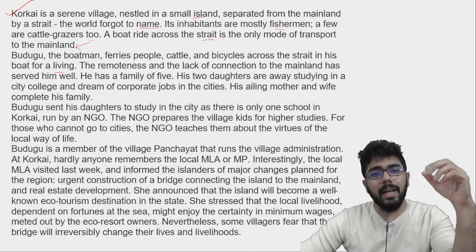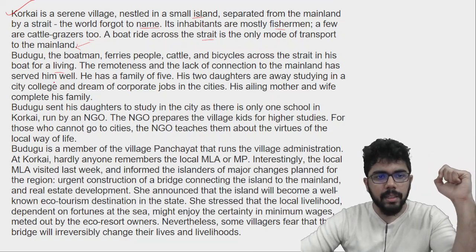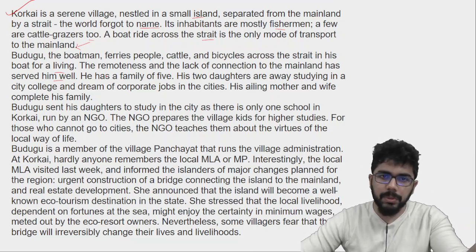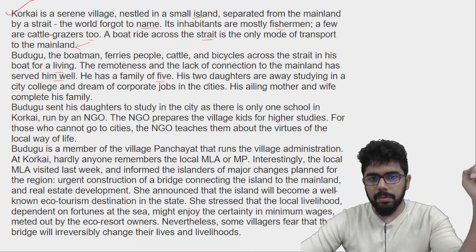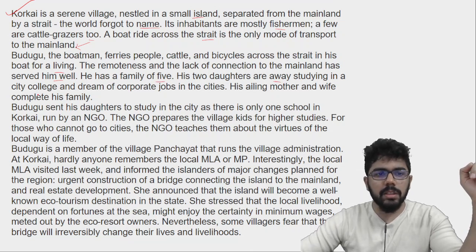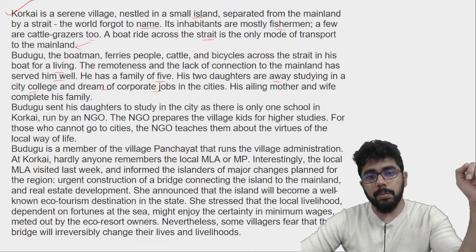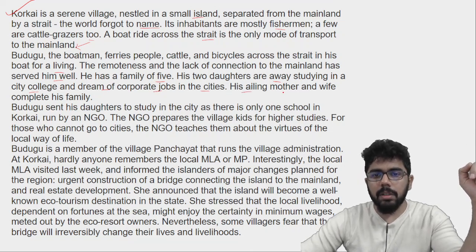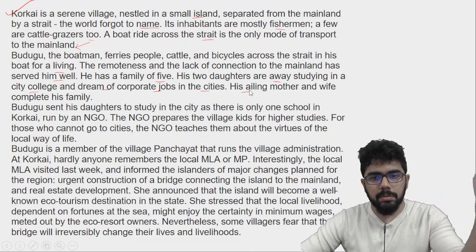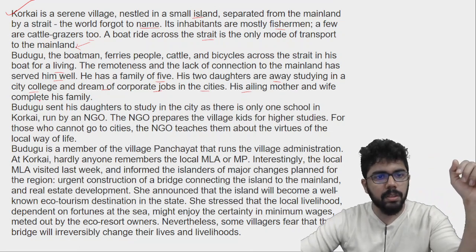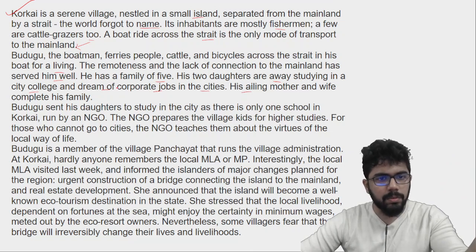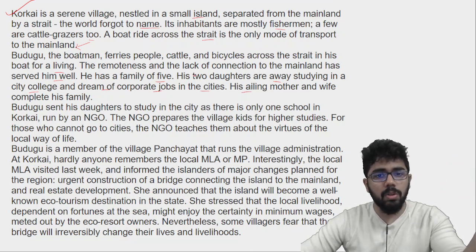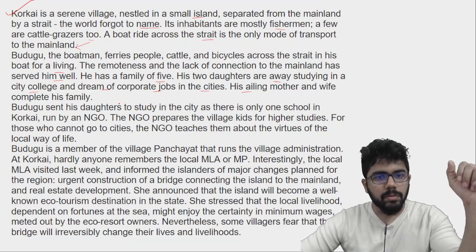The remoteness and the lack of connection to the mainland has served him well, because this is the only option he has, and he is the one who makes people travel. So he has a family of 5. His 2 daughters are away studying in a city college and dream of corporate jobs in the cities. His ailing mother, meaning sick mother, and wife complete his family. So mother, ailing mother and wife and 2 daughters, and he himself. So 5 people, family of 5.